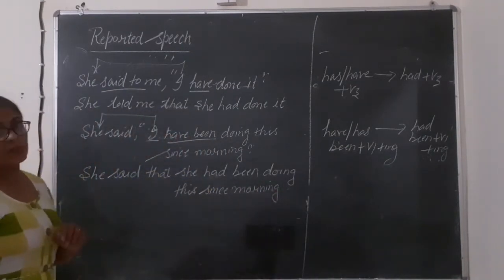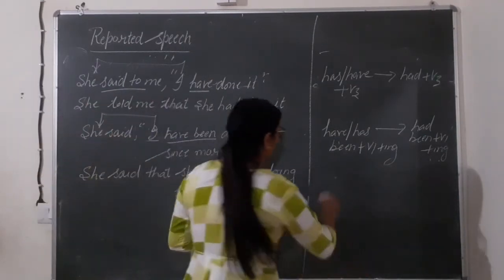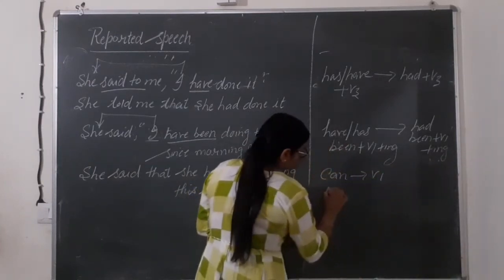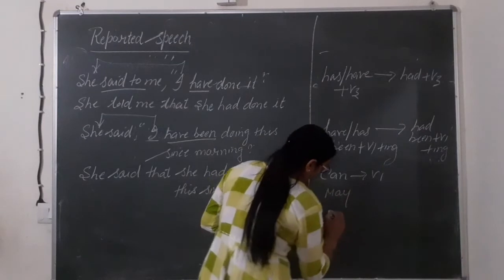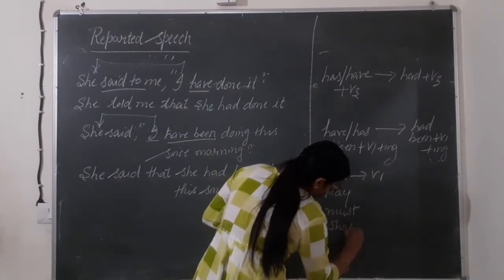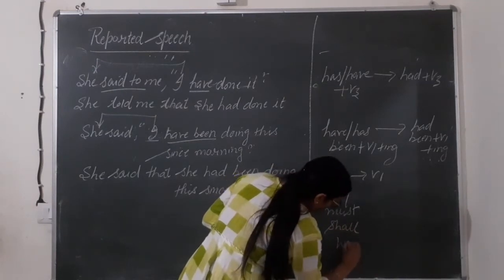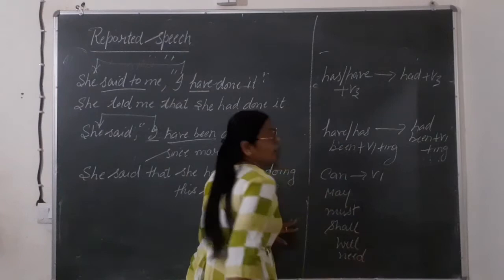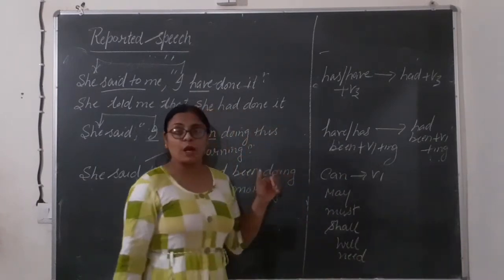Fine. In this way we are having the modal auxiliaries also. There we are having can. It is followed with first form. May, must, shall, will, need, and many more are there.